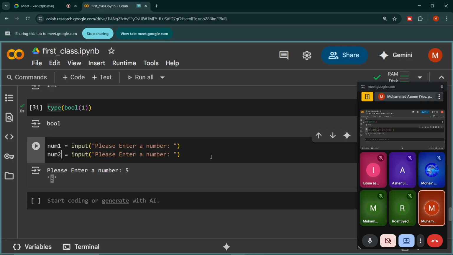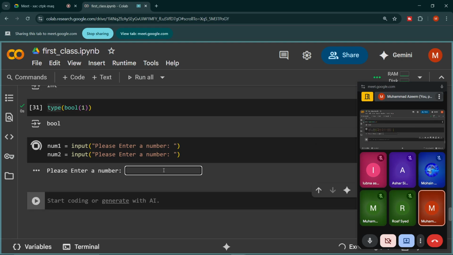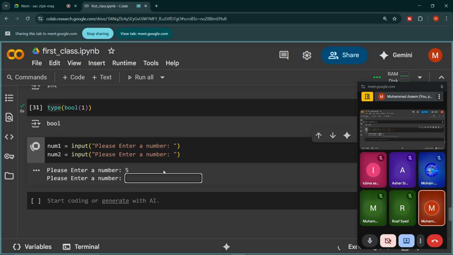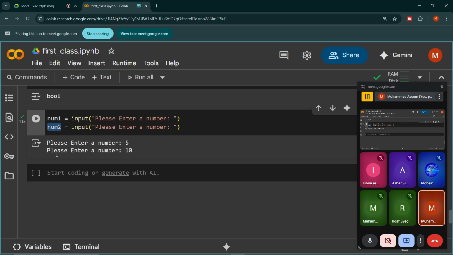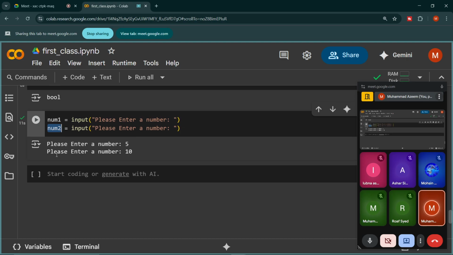So I'm asking the user to enter a number 2 times. I execute the cell, and this is the first print statement. Let me write 5 and press enter. Then I will enter another number, let's say 10. So the values are stored in num1 and num2. Now you will understand the benefit of understanding data types.